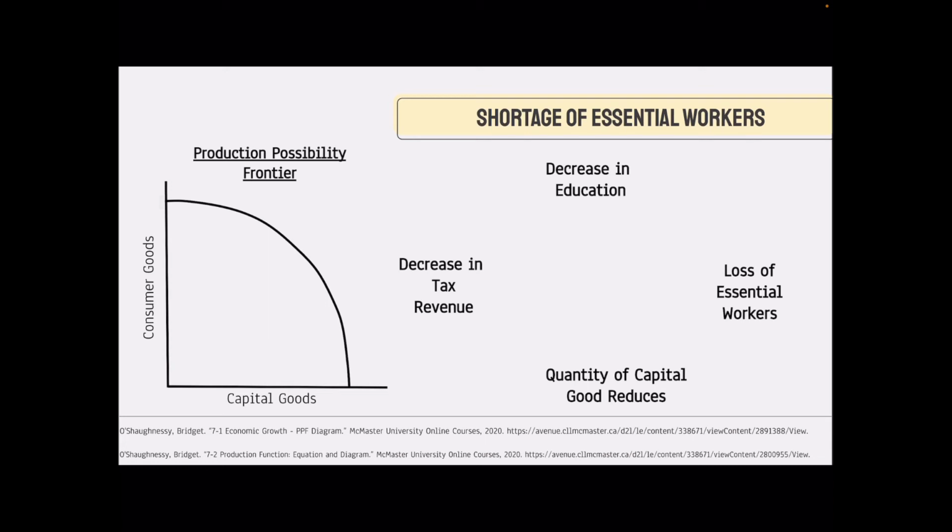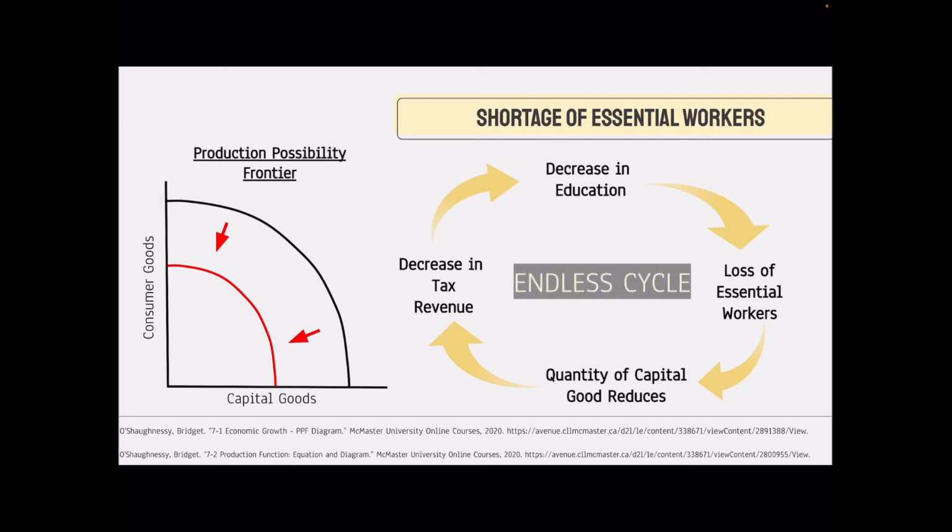Brain drain also causes a shortage of essential workers, as many residents are relocating for better opportunities. This affects the country's production possibility frontier. Less workers means less capital, resulting in an inward shift of the PPF curve. Brain drain causes a decrease in education, which causes a loss of essential workers, resulting in quantity of capital goods reducing, thus a decrease in tax revenue. This is an endless cycle that countries must break in order to beat brain drain.